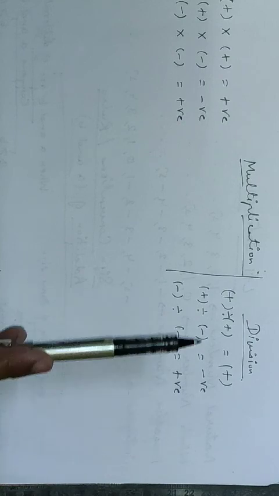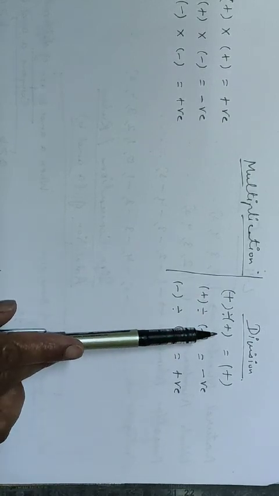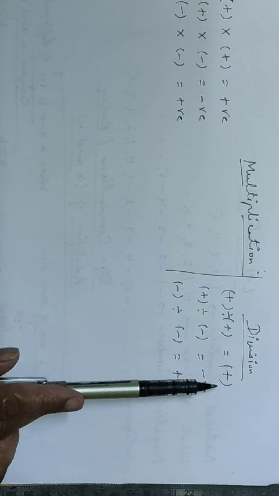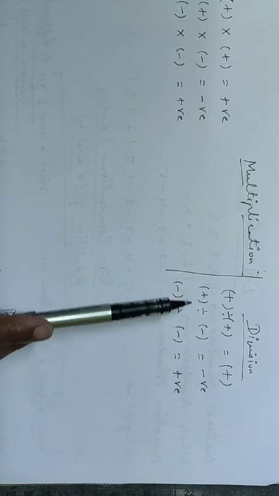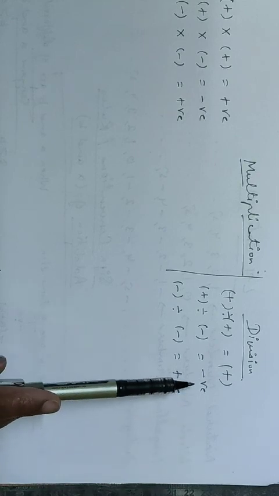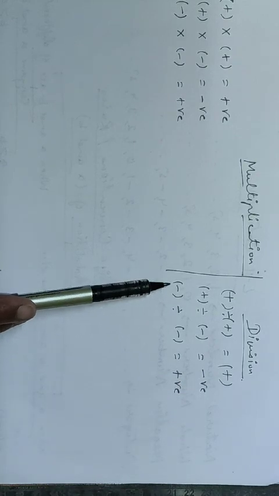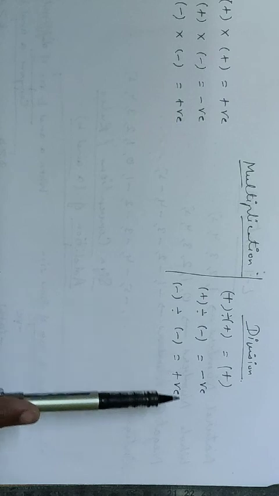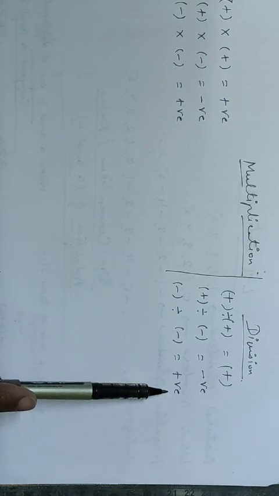If we are dividing a positive number by a positive number, the sign of the result will be positive. If we are dividing a positive number by a negative number, sign of the quotient will be negative. If we are dividing a negative number by another negative number, sign of the quotient will be positive.